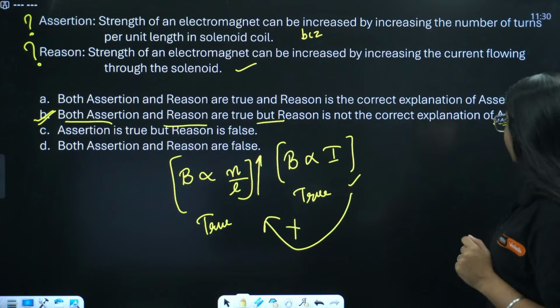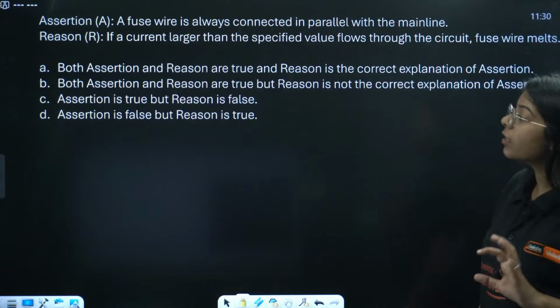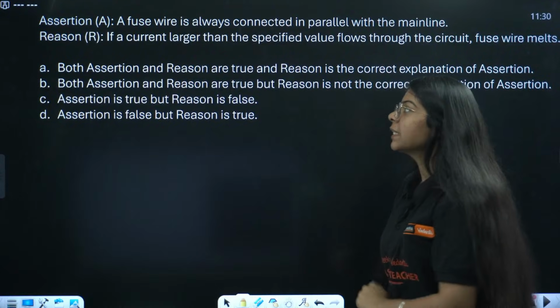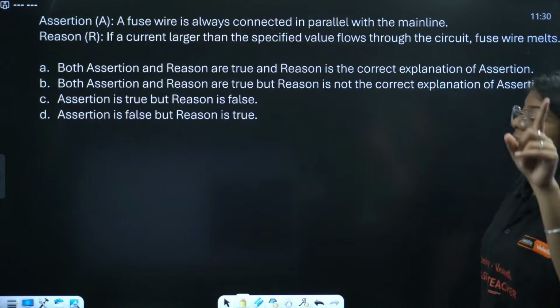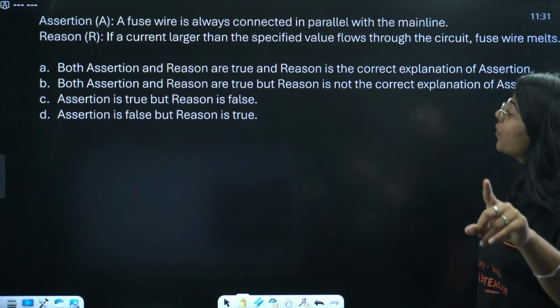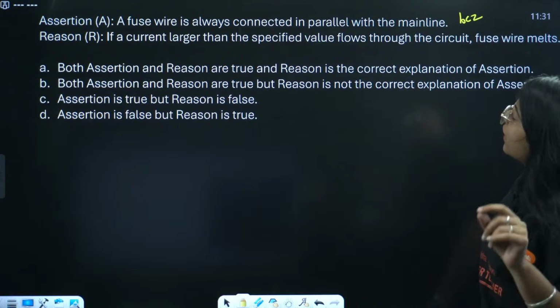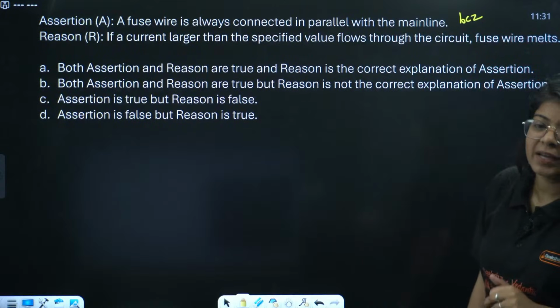Okay, let's move on to the next question, everyone. Assertion reason question. Now let me know which of these options is correct. Assertion says a fuse wire is always connected in parallel with the main line because if current larger than the specified value flows through the circuit, fuse wire melts.